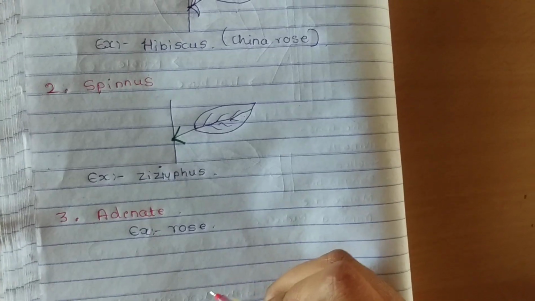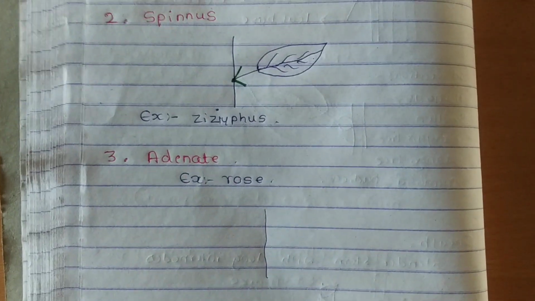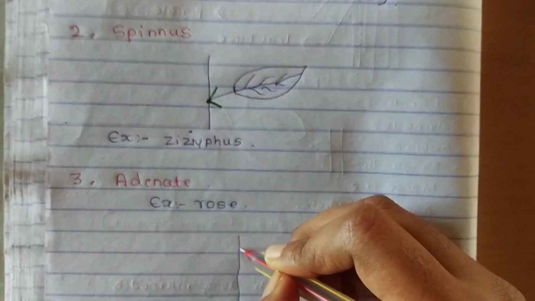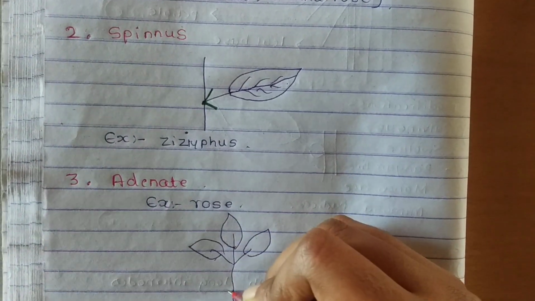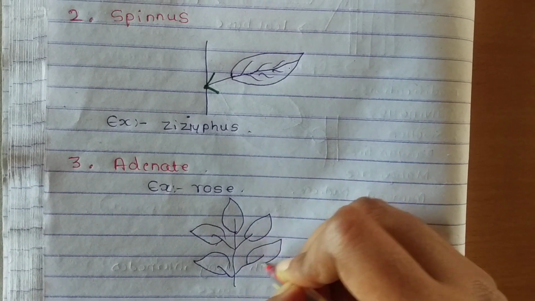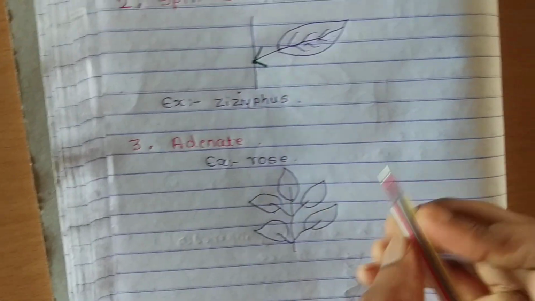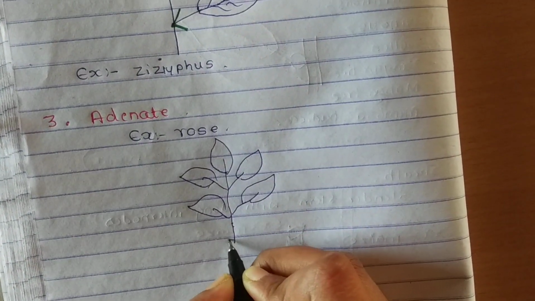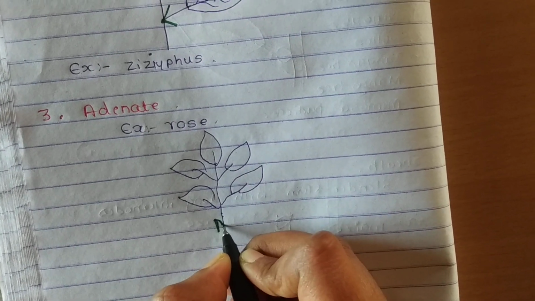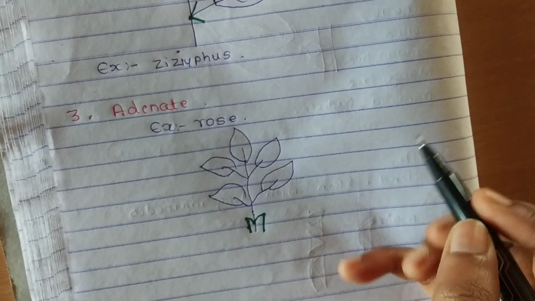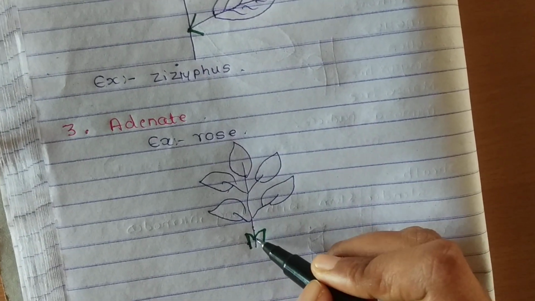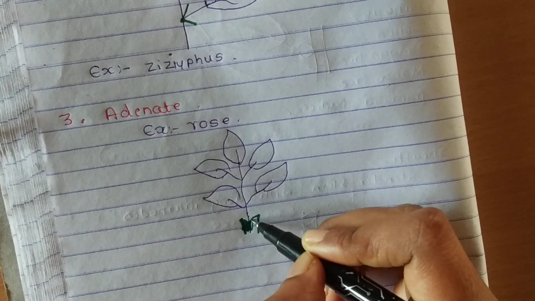Normally the leaf of the rose has 5 leaflets. Okay, one is present at the tip and the other 4 leaflets are present on either side like this. Okay, this is the leaf of the rose. Here the stipule is present at this position, making a cover like structure. Okay, at every leaf stalk it forms this type of structure.